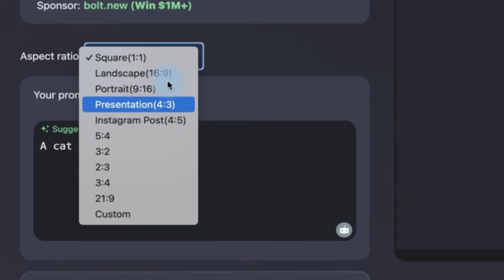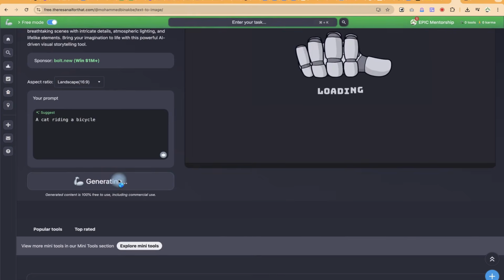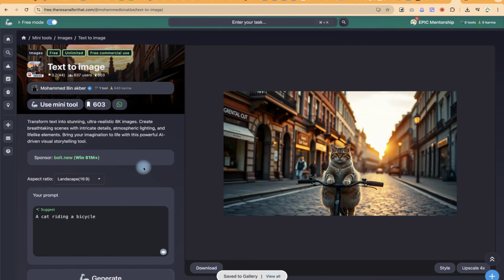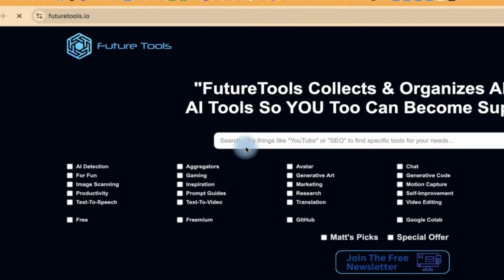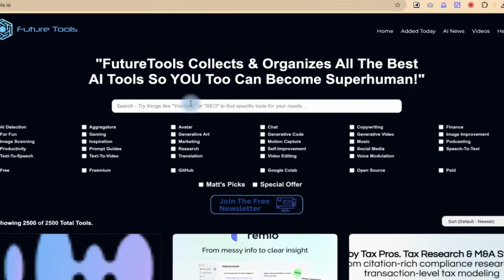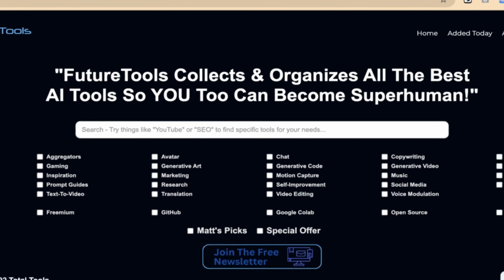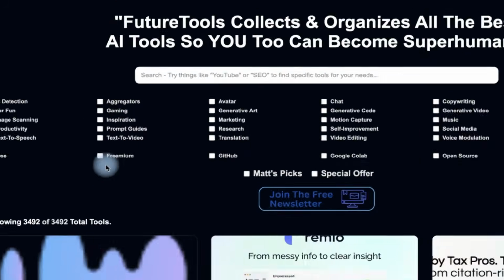Depending on which task and which tool you want to use, you can define the task and it is going to suggest the tools that you're going to use. And you have the opportunity to select whether you want the 100% free tools or freemium, or you may want to have the paid ones. You can specify, but it's going to give you thousands of AI tools that are completely free to use and you can use them to achieve your objectives.